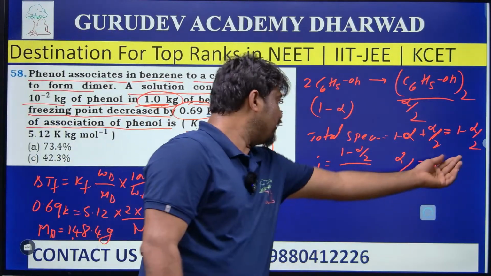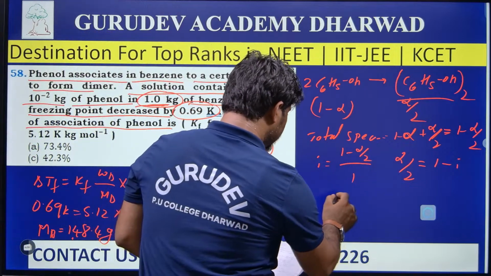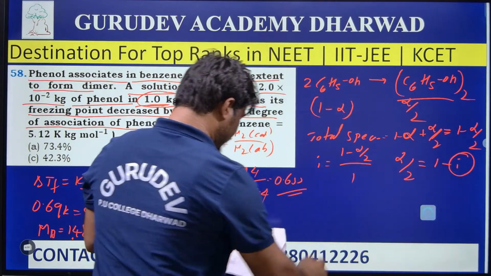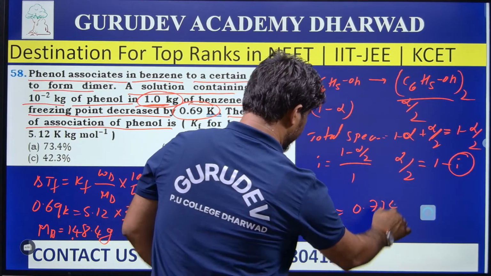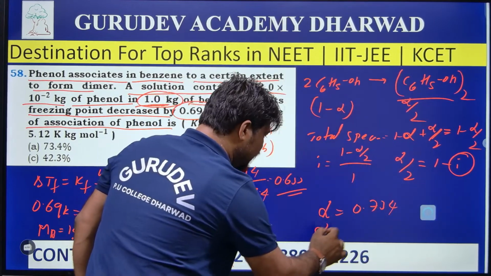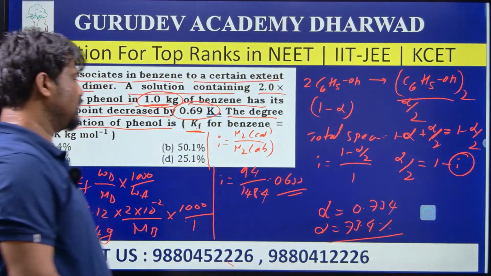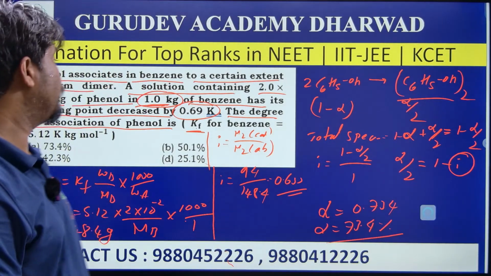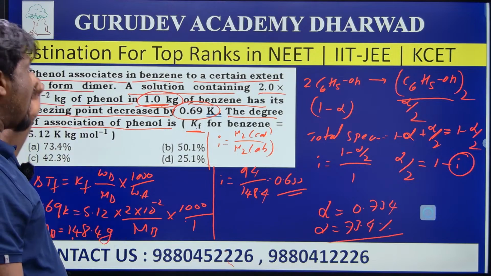Now I know the i value, so substitute the i value and get the result. On substituting the i value, ultimately alpha is equal to 0.734. To get the percentage, alpha is equal to 73.4 percent. So like this we need to simplify the problem. It's a little bit lengthy problem. They ask for alpha here.